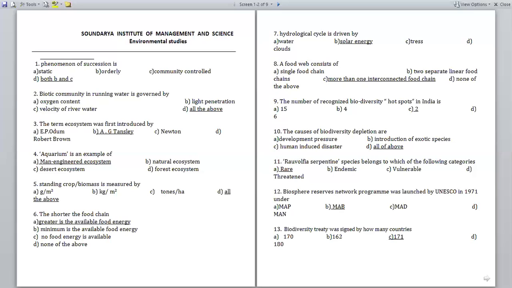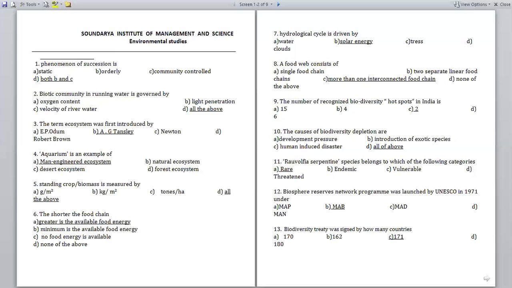Next one is Rauvolfia serpentina. Rauvolfia serpentina species belongs to which of the following categories?